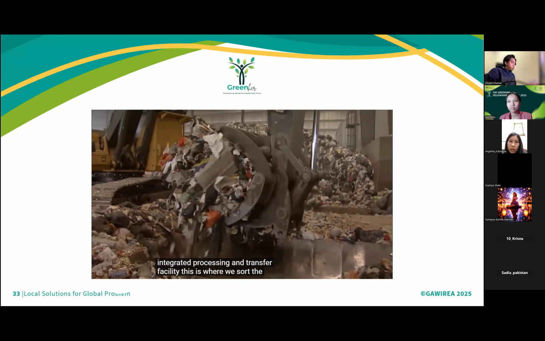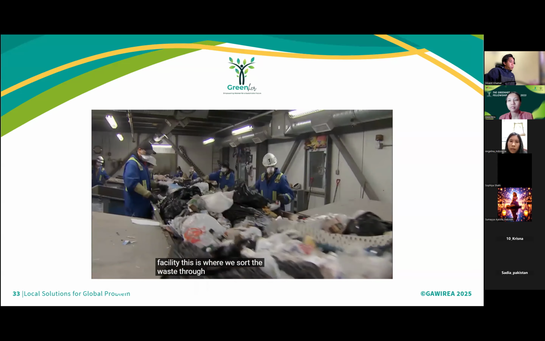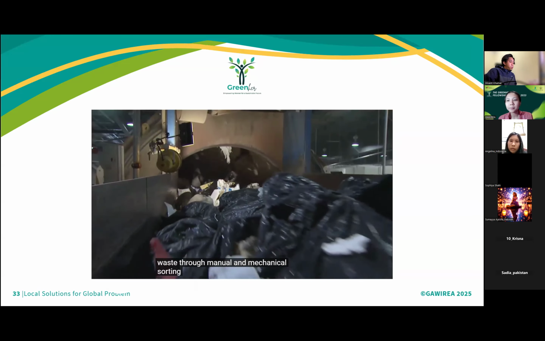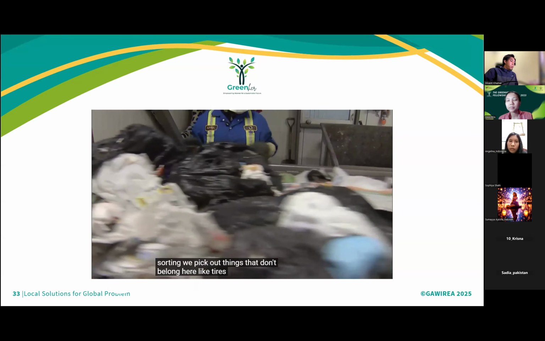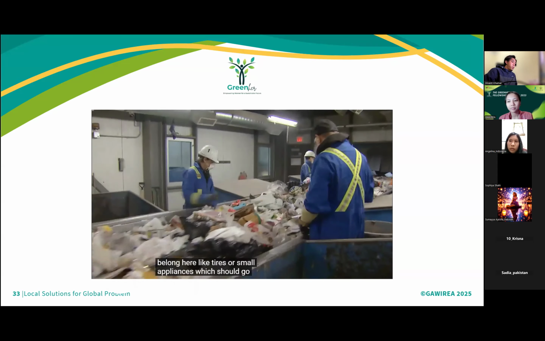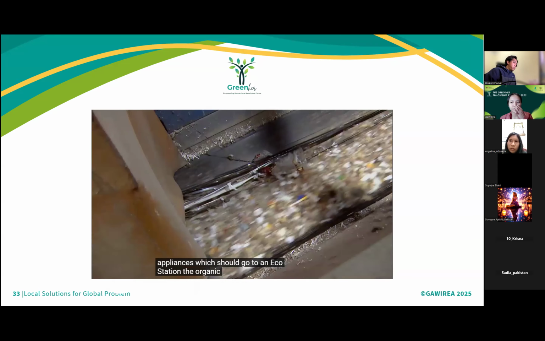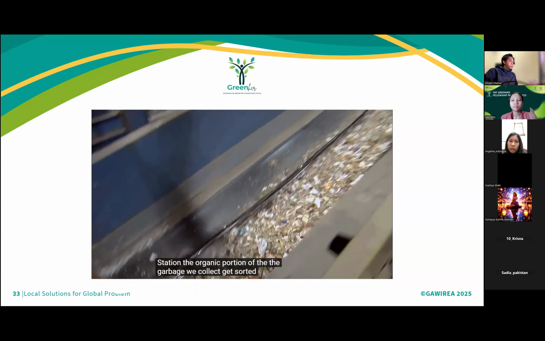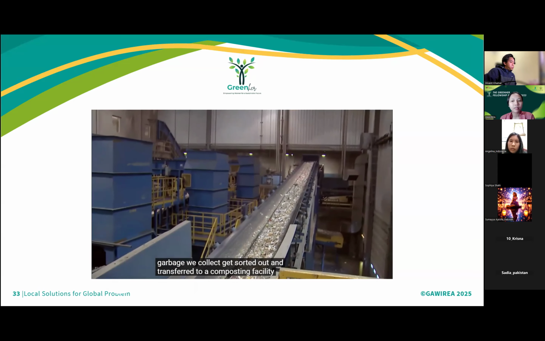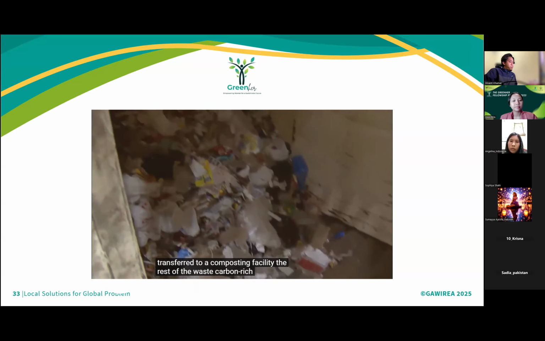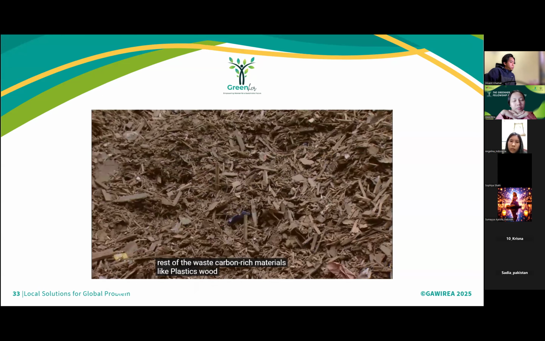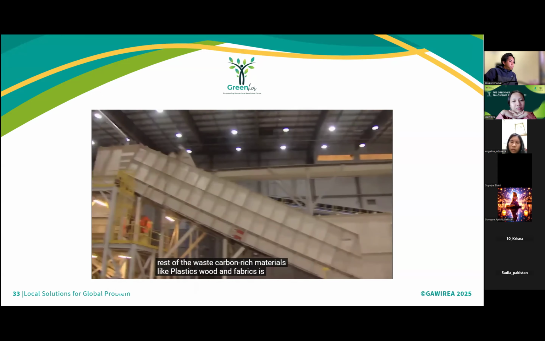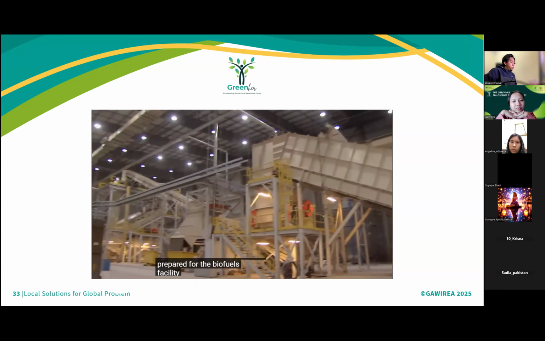This is where we sort the waste. Through manual and mechanical sorting, we pick out things that don't belong, like tires or small appliances, which should go to an eco-station. The organic portion of the garbage we collect gets sorted out and transferred to a composting facility. The rest of the waste, carbon-rich materials like plastics, wood, and fabrics, is prepared for the biofuels facility.